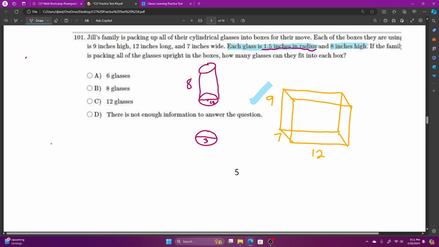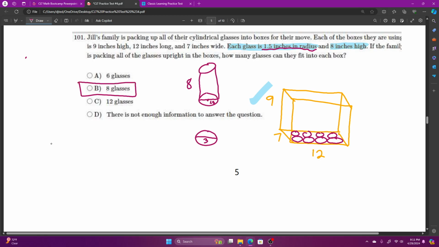So 3, 6, 9, 12. I can fit 4 glasses across lengthwise, and I could do another layer. 3, 3 makes 6. I can't do a third layer. So I can fit 8 glasses in my box. And that's it.